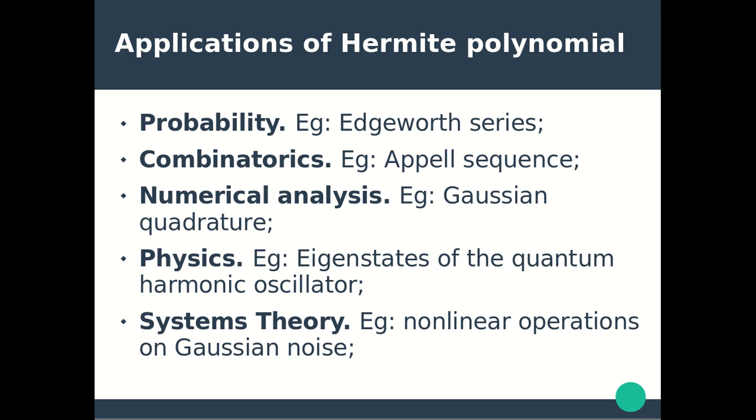In physics, eigenstates of quantum harmonic oscillator, which is the quantum mechanical analog to the classic harmonic oscillator, is an application of Hermite polynomial. Systems theory, example nonlinear operations on Gaussian noise, is also an application of Hermite polynomial.